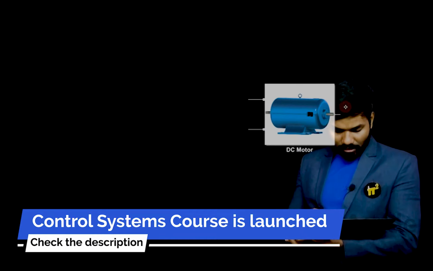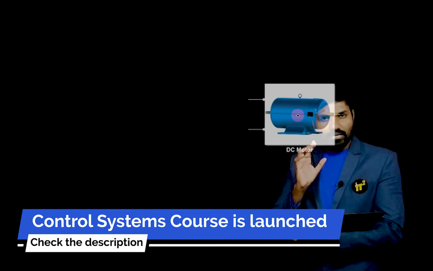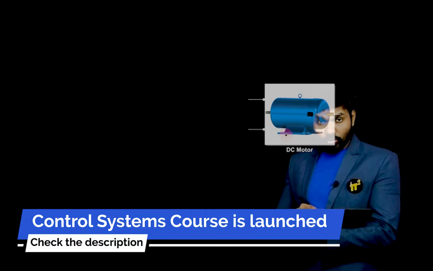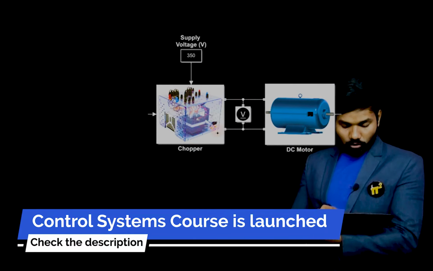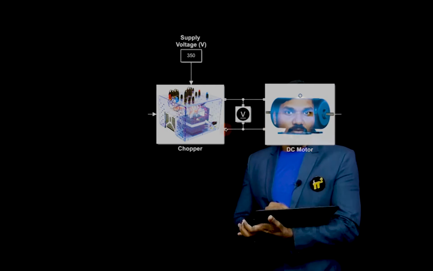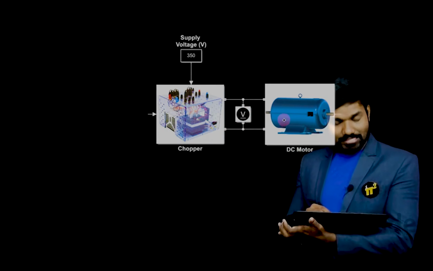First, I'm just taking a DC motor. We have a DC motor, obviously a permanent magnet DC motor. Then I told you we'll be using a chopper. Yes, we have a chopper, and a voltmeter is placed so that we can see the voltage value, how much is the voltage fed to this DC motor.